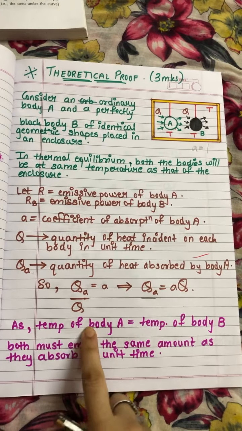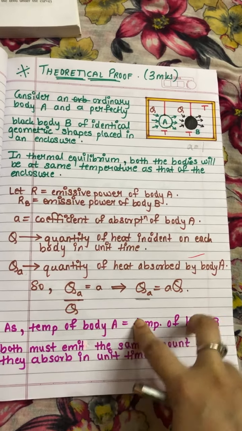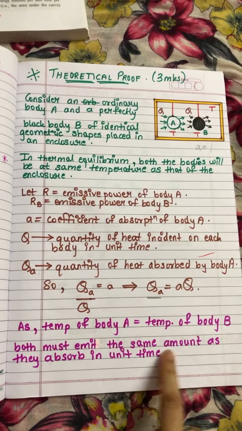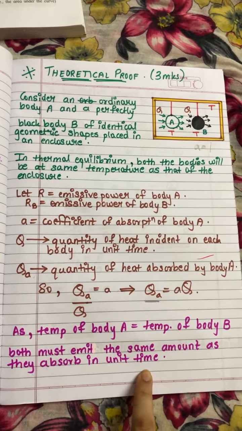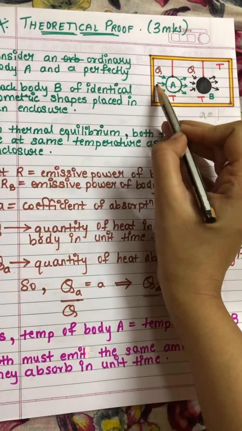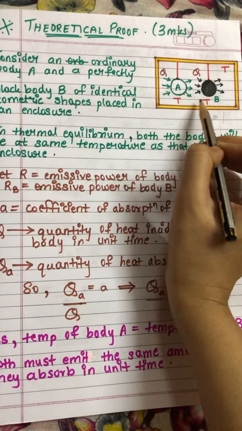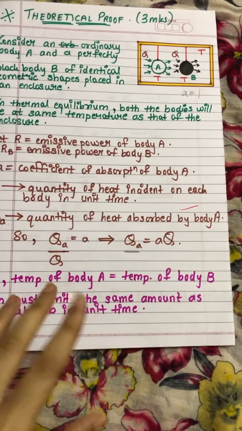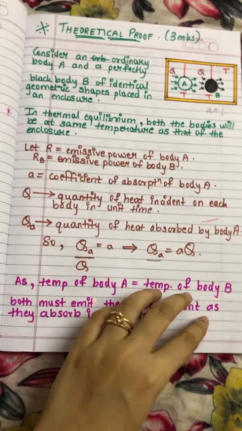Now, as the temperature of body A and body B is equal, both the bodies must emit the same amount they absorb in unit time. Since the temperature is the same, whatever amount of heat they have absorbed, they will emit the same amount of heat. Why? Because their temperature is the same.